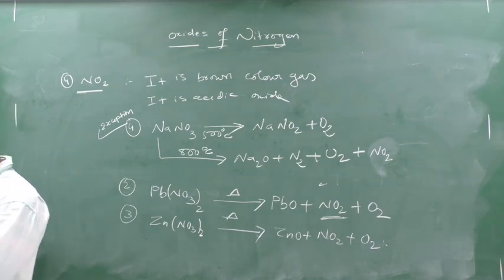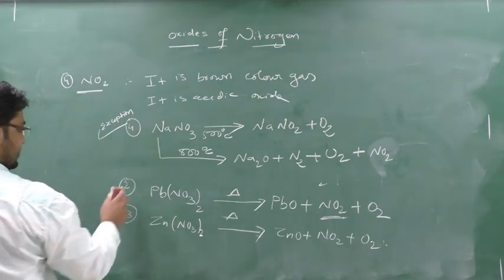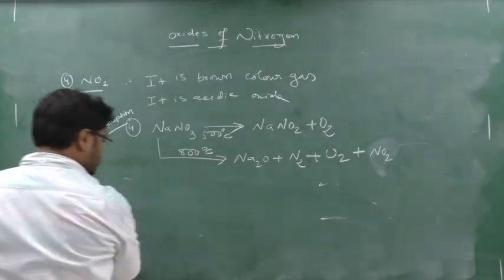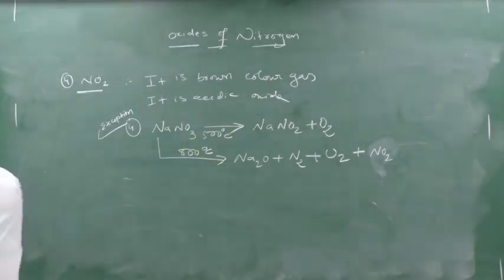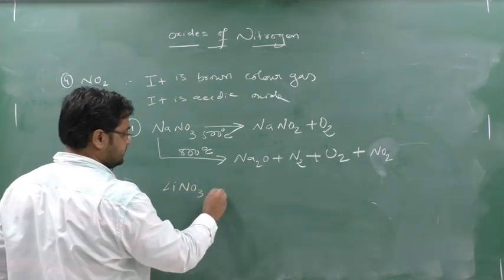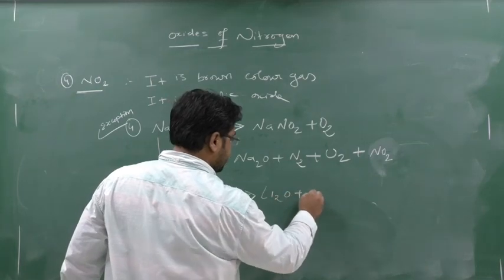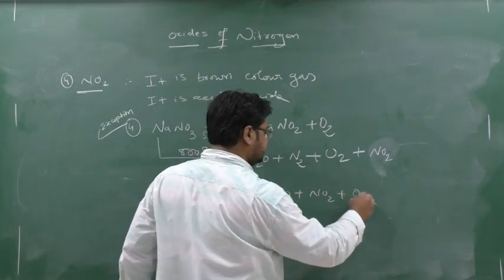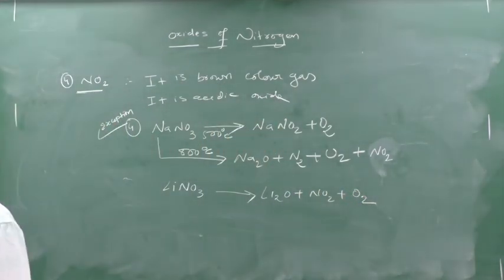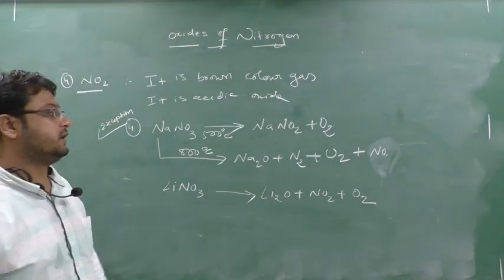So now next topic we will go. One more is there, that is lithium nitrate. So you can add on lithium nitrate, LiNO3. You get Li2O plus NO2 plus O2. Yes or no? See here, sorry students, it will not come as NO2 here, NO only will come.